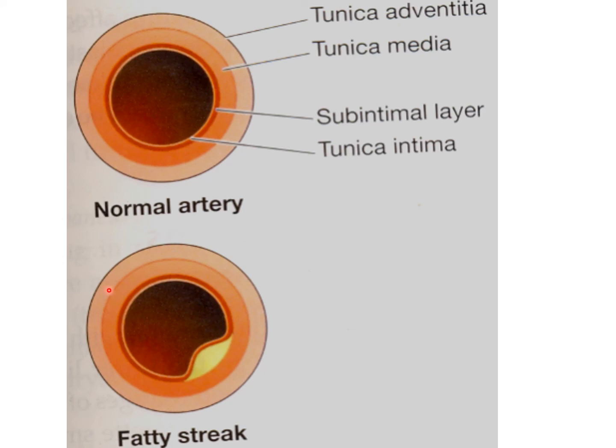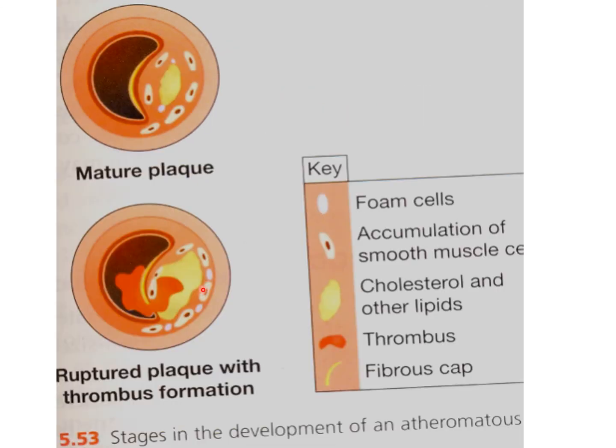Here you can see a normal artery. This is the lumen of the artery, the tunica intima with the subintimal layer, the tunica media, and the tunica adventitia. But within this lumen there is a fatty streak, so there is a decrease in the size of the lumen. This is called atherosclerosis.